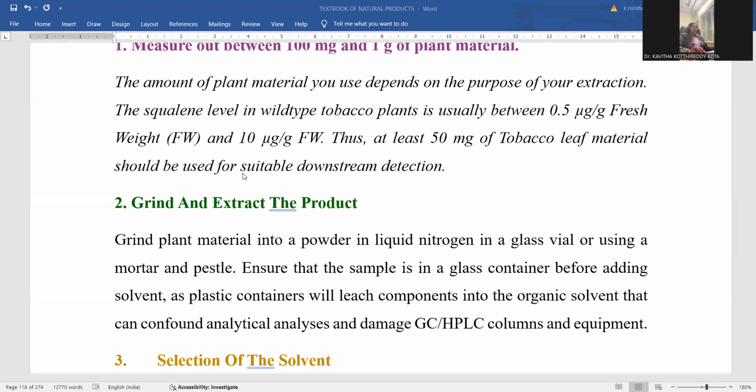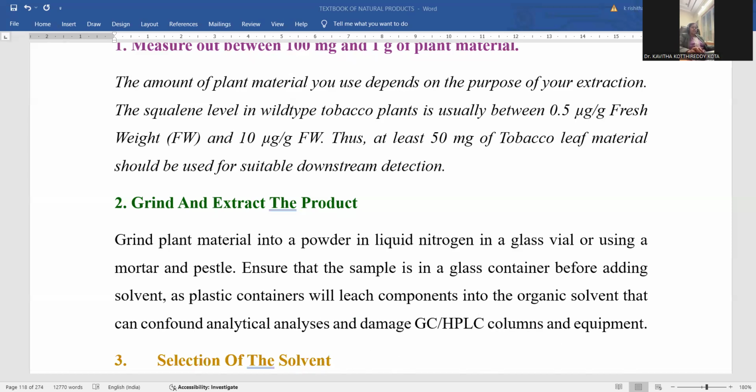So here the entire plant extract, whichever is taken, will be finely ground into powdered form, and liquid nitrogen can be used. That is to be filled in the glass vial, or a mortar and pestle can be used to transfer it, and ensure the sample is in a glass container before adding the solvent. A plastic container will leach components into the organic solvent.